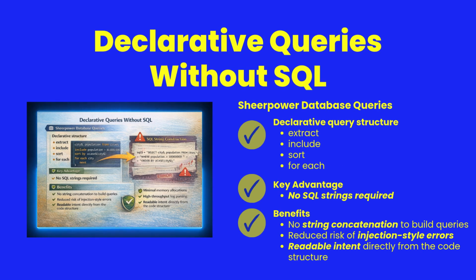Sheerpower includes a built-in ARS database system that uses a declarative query style. Instead of constructing SQL strings, queries follow the same pattern used for cluster processing: extract, include, sort, and for each. This eliminates several common problems. There is no string concatenation to build SQL commands, which reduces injection-style risks. Most importantly, the intent of the query is visible directly in the structure of the code, making it easier for both humans and AI systems to understand.